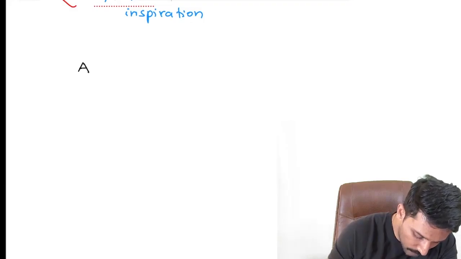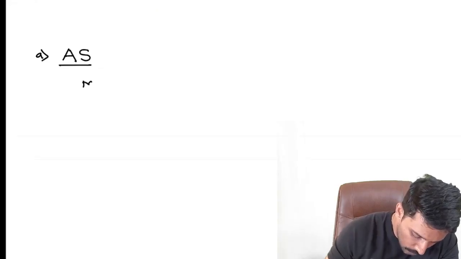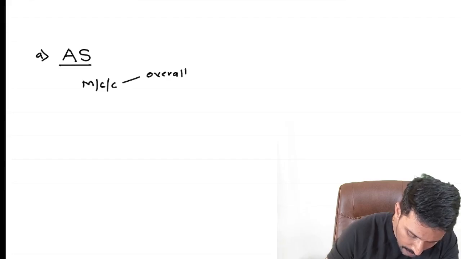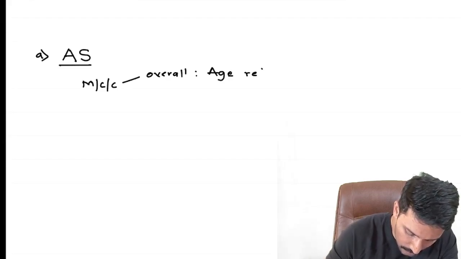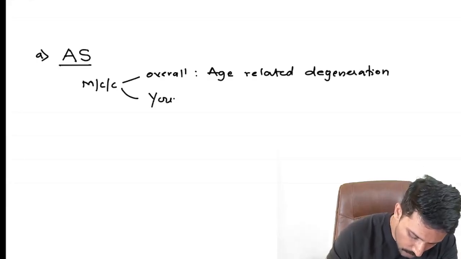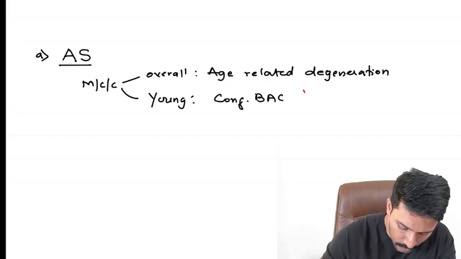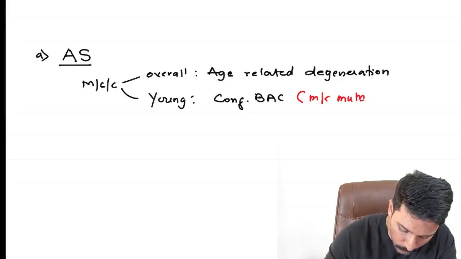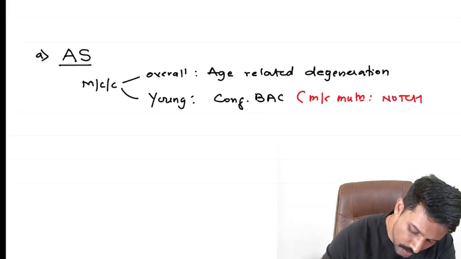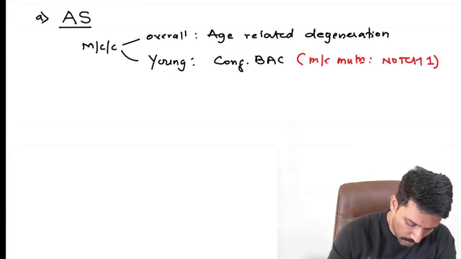Then let us quickly make a list of all the valvular heart diseases. If you are talking about aortic stenosis on the left, the overall most common cause is age-related degeneration. Atherosclerosis leads to calcification. Calcification leads to stenosis. But in young individuals, it is due to congenital bicuspid aortic valve. And the most common mutation responsible for this is a mutation in the Notch1 gene.